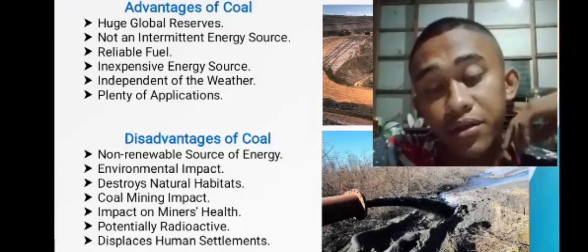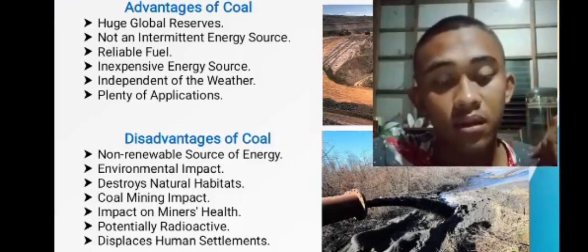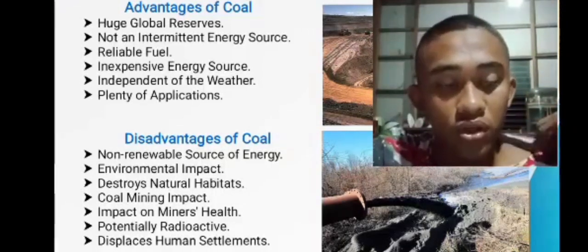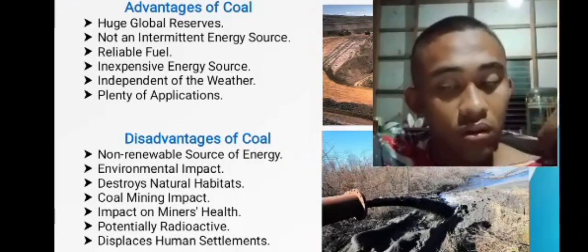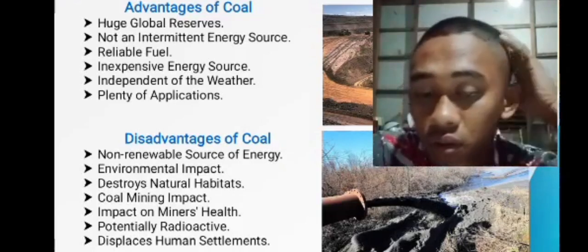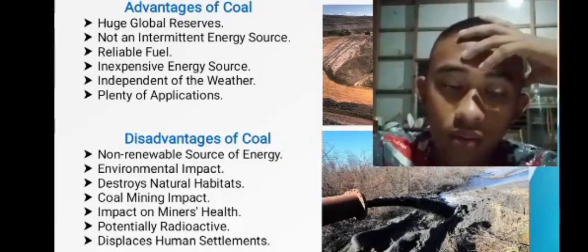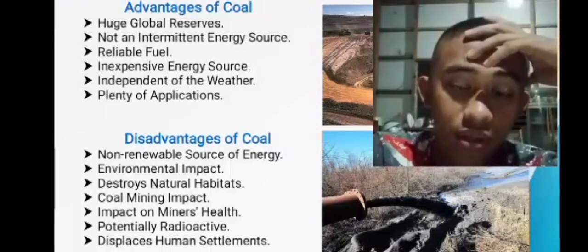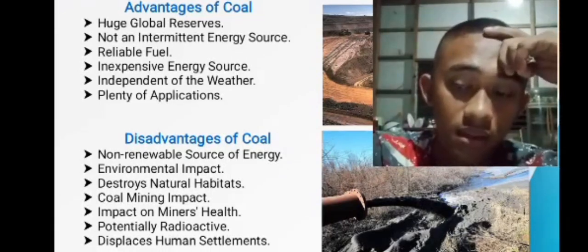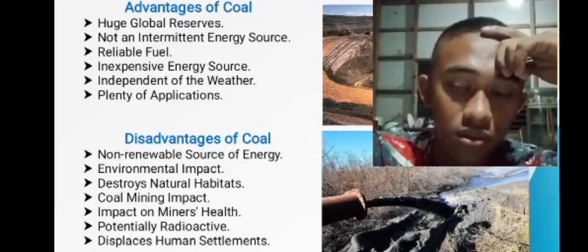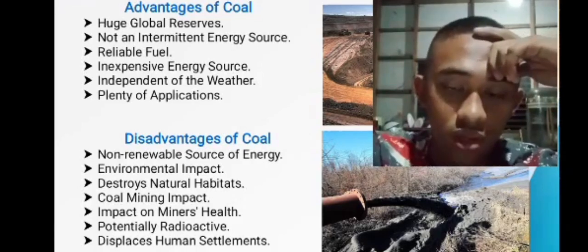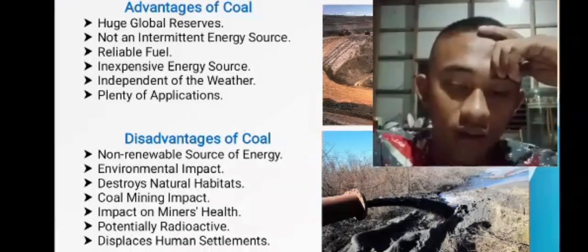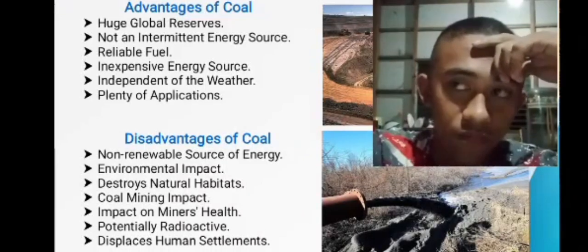Next, not an intermittent energy source like solar and wind, which depend on weather. Next, reliable fuel, like the ability to provide a constant energy supply, an inexpensive energy source, independent energy source, and plenty of applications.